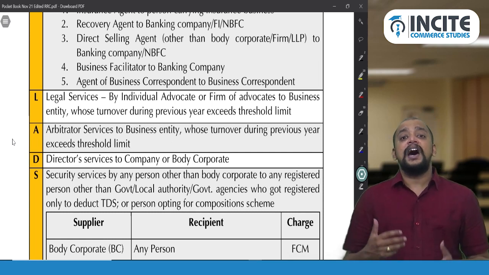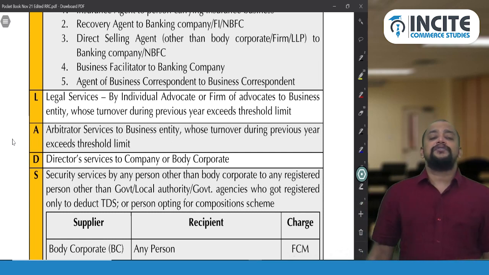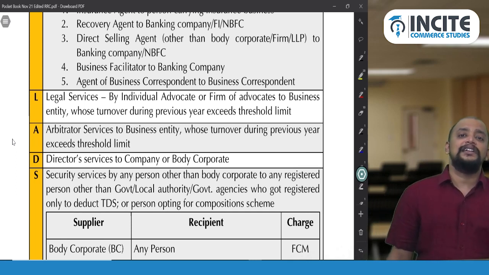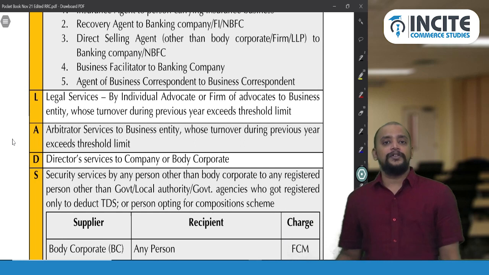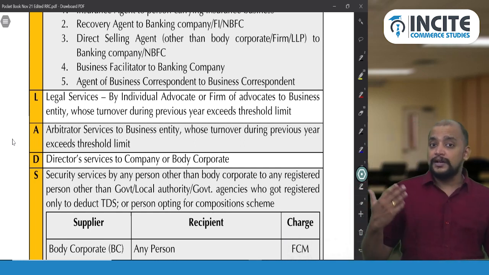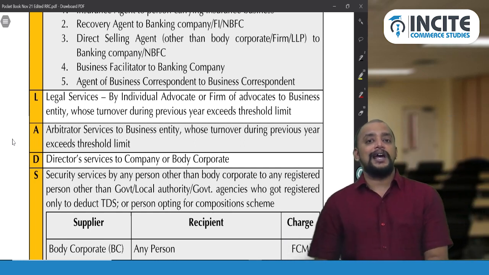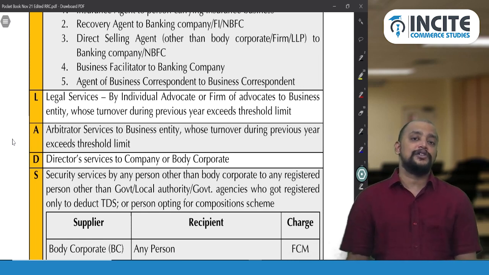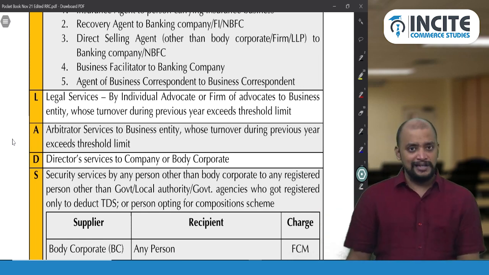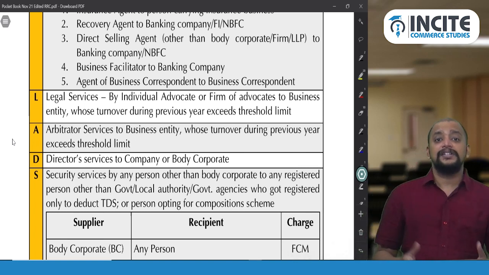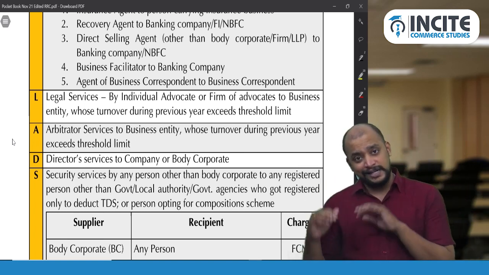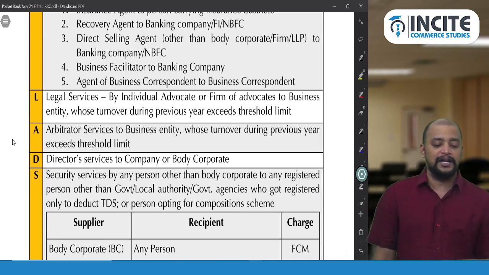And then same way arbitrator. The difference between advocate and arbitrator is that advocate settles the dispute through the court of law, and arbitrator settles the dispute out of the court. And this arbitrator service to business entity is also covered under RCM, where liability to pay GST is on the recipient, that is business entity. And in case of advocate services and arbitrator services, we have certain exemptions. So wherever it is taxable, in that case only RCM will be applicable.